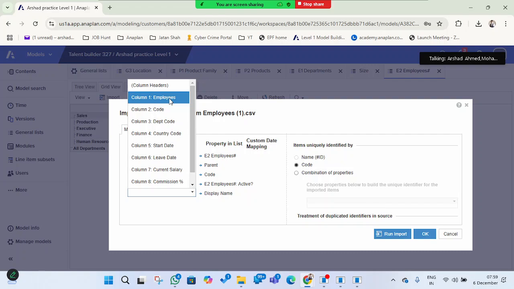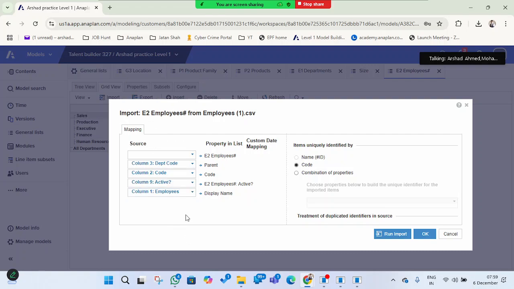Employees. So in the end, when we get the result, it will show the unique identifier code here and employees in the last. It has a code here, it is automatically taking code. We can change it if we have any different requirements. But here it is okay with the code, so we can run the import.